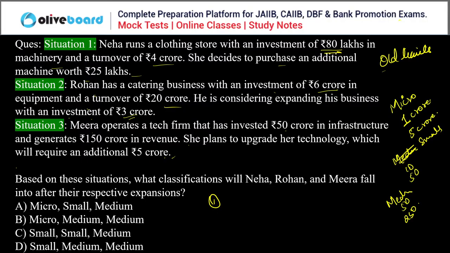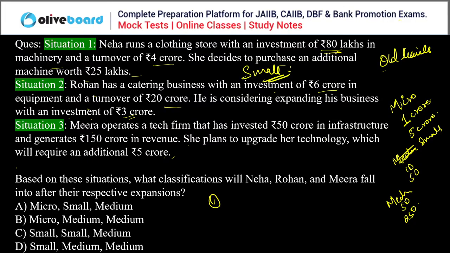Okay, and for upgrading, you have to surpass either of the limits, meaning any one limit, right? So this is the condition. Now let's talk about the first condition, Neha's condition. After purchasing the additional machinery, Neha's investment is 1.05 crore, right? 80 plus 25 lakh. Because it surpasses the 1 crore rupee investment limit, Neha is no longer a micro enterprise. Neha is a small enterprise.